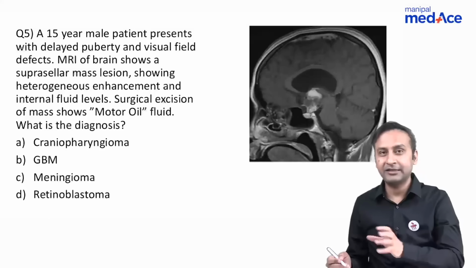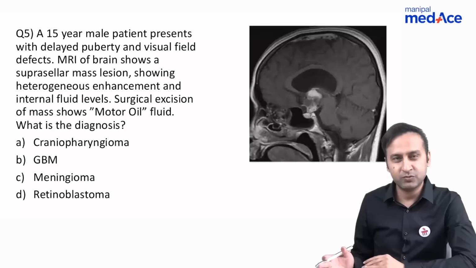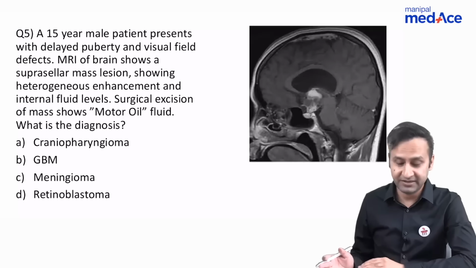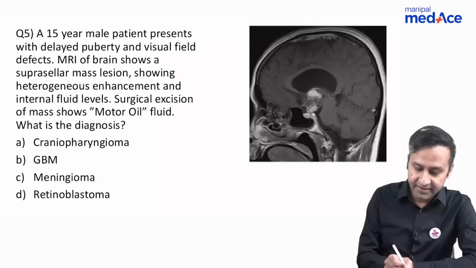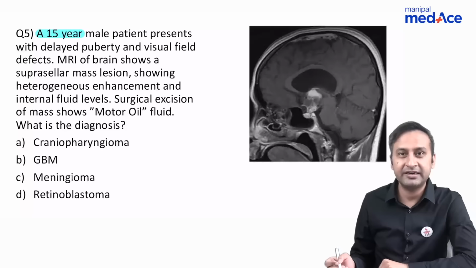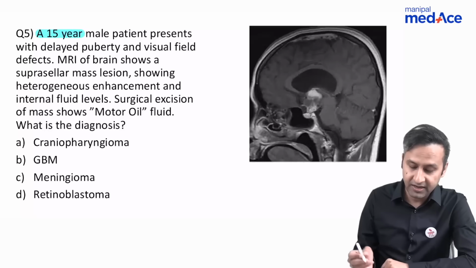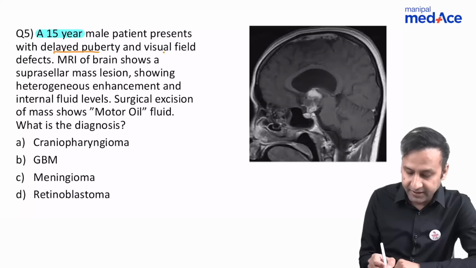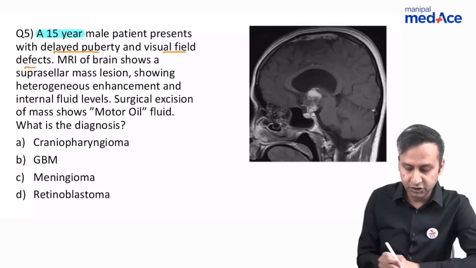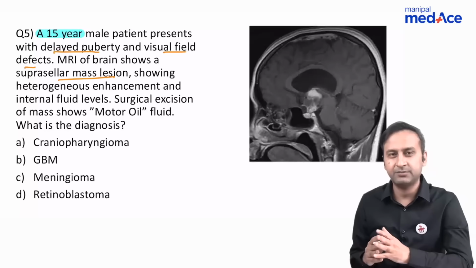Now let's come to the other counterpart of the question. Another suprasellar mass being asked in the same exam. But now the examiner reduced the age. Now this was a relatively young male, a 15-year-old male with delayed puberty and again visual field defects. MRI of the brain shows a suprasellar mass lesion. So the examiner has made your life a bit easier.